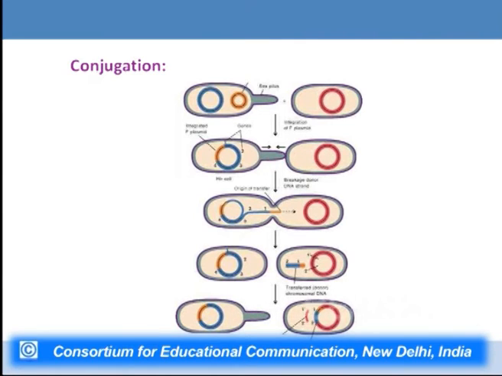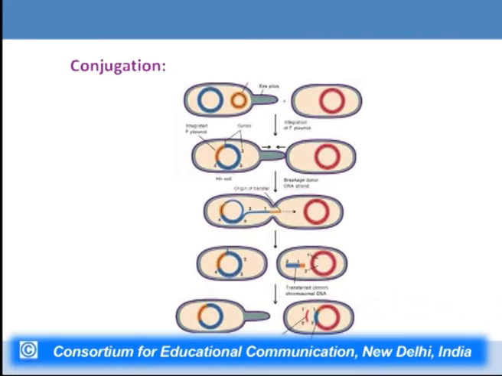Now, the right panel is a strain which is an F minus strain, because it only has the host chromosome, it does not have the F plasmid. So, conjugation can occur between the HFR strain and the F minus strain, and this occurs by formation of a conjugation tube between the HFR strain and the F minus strain.